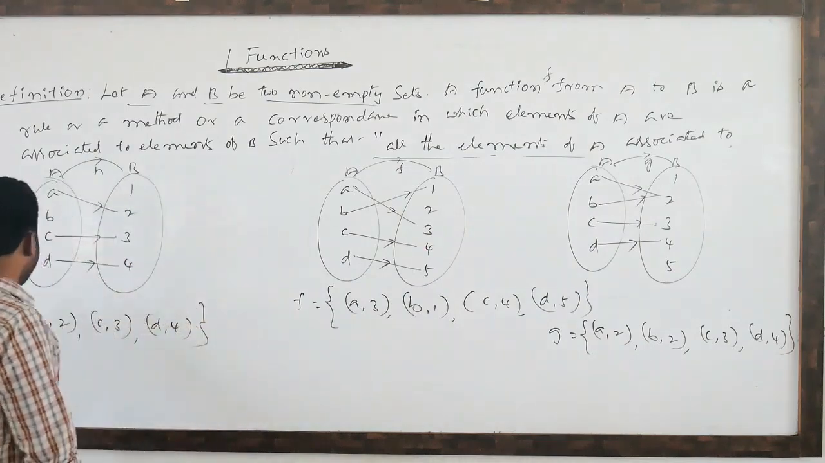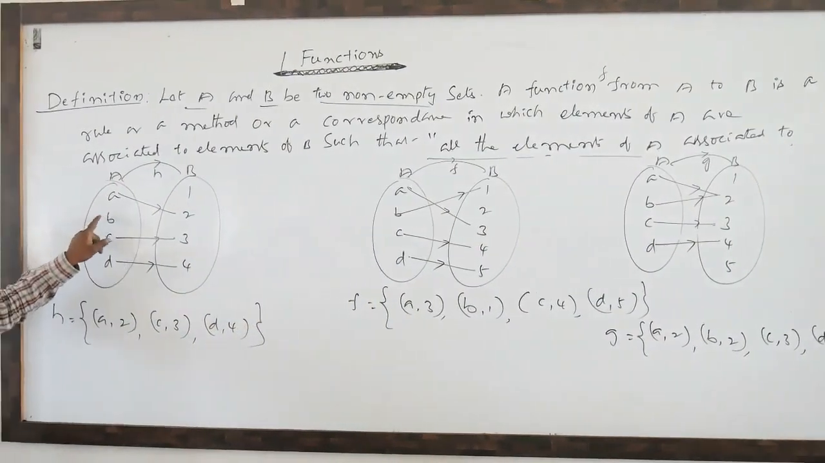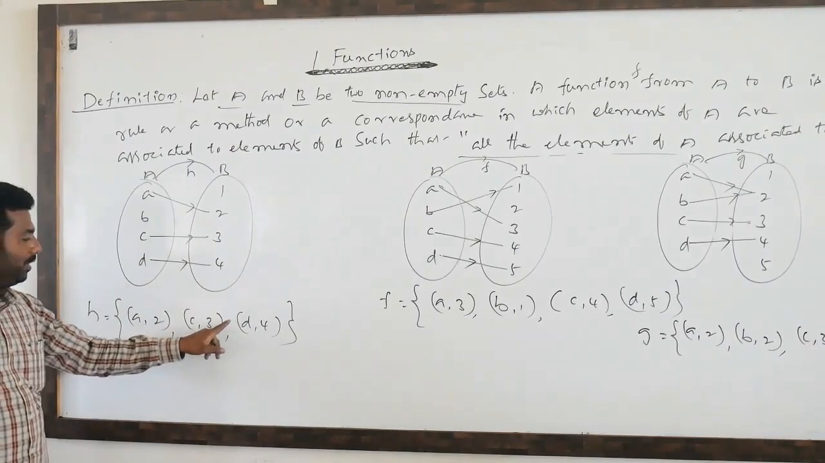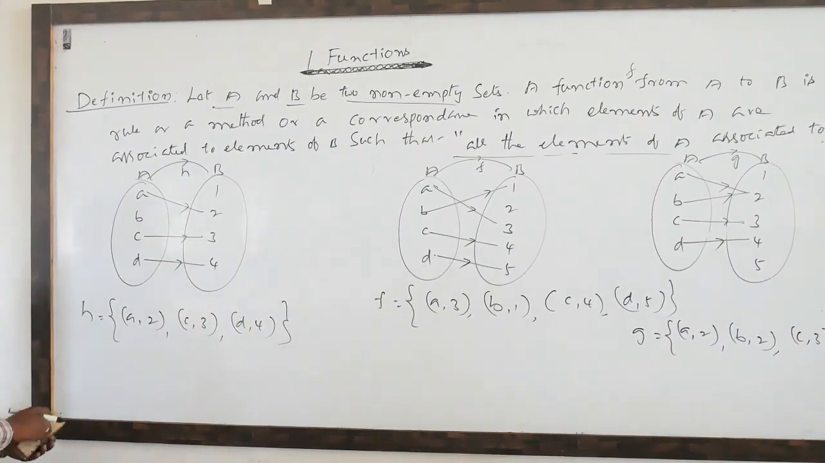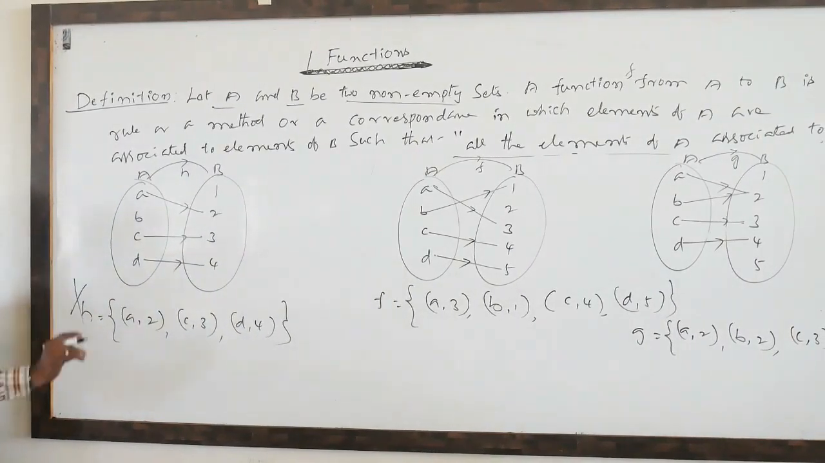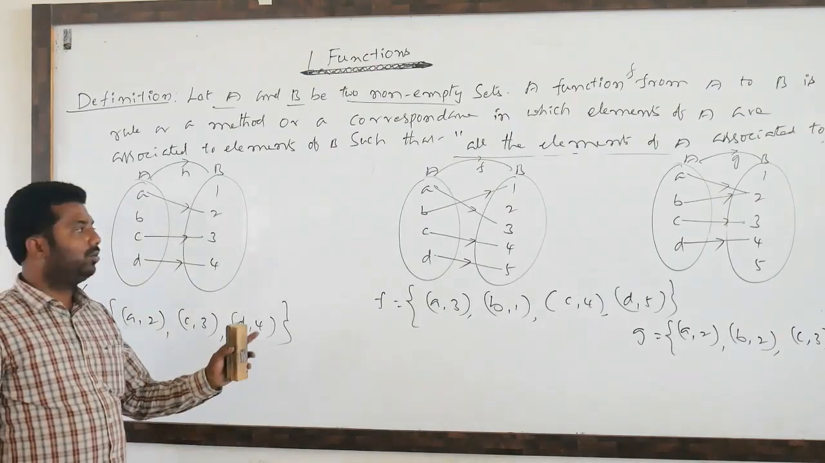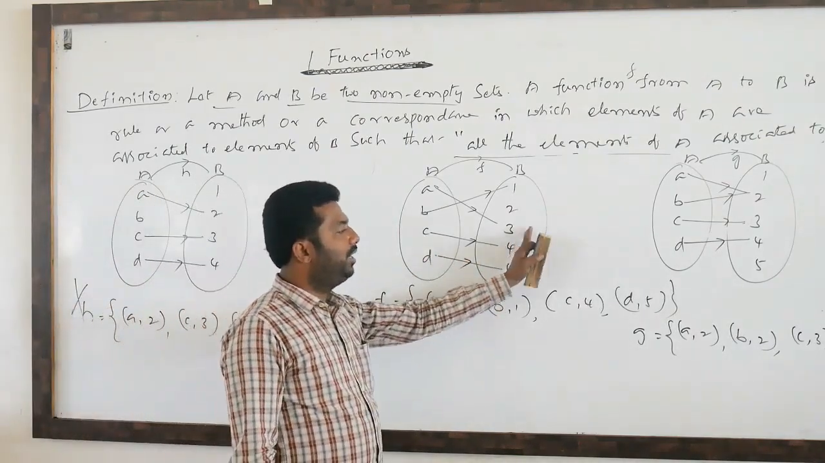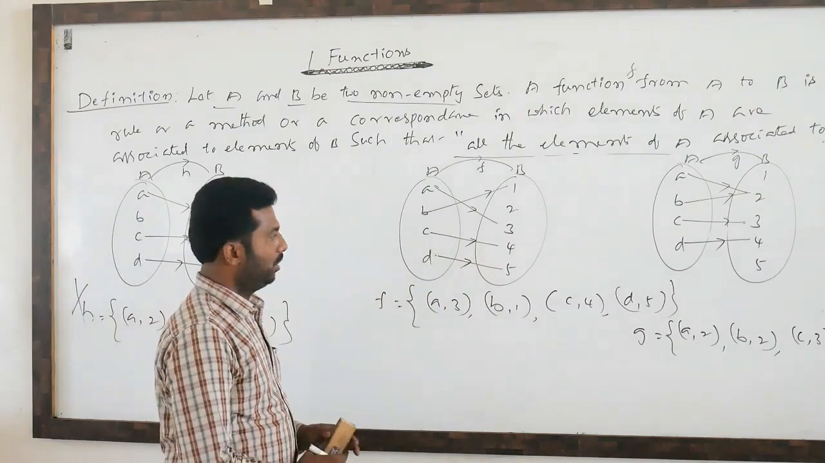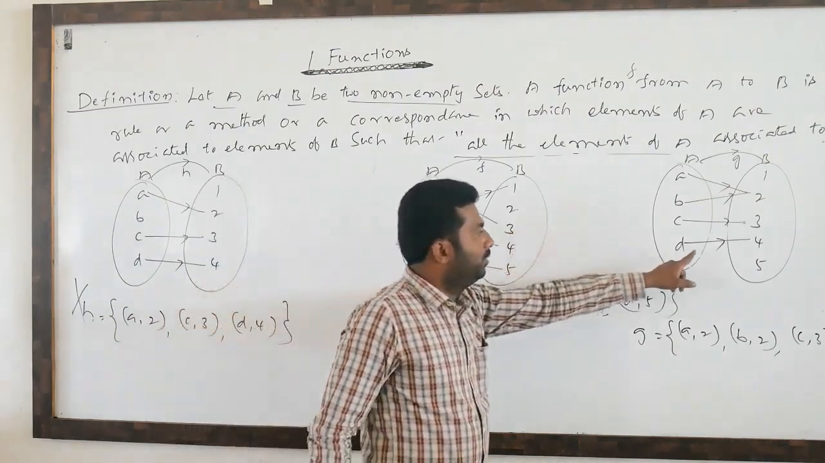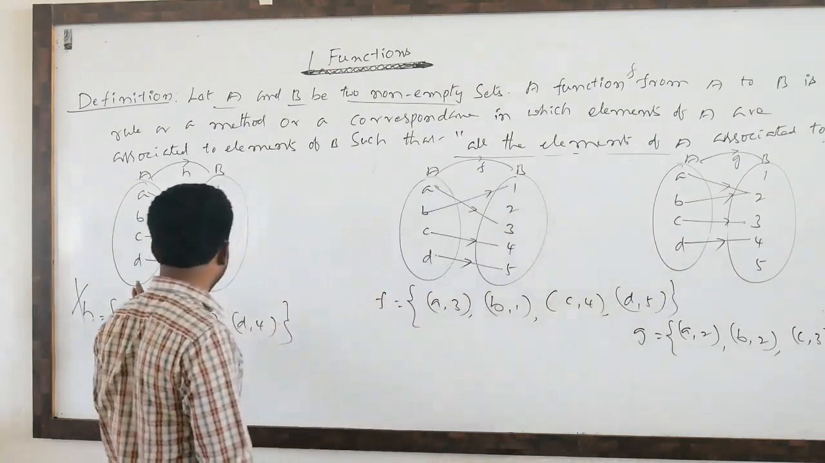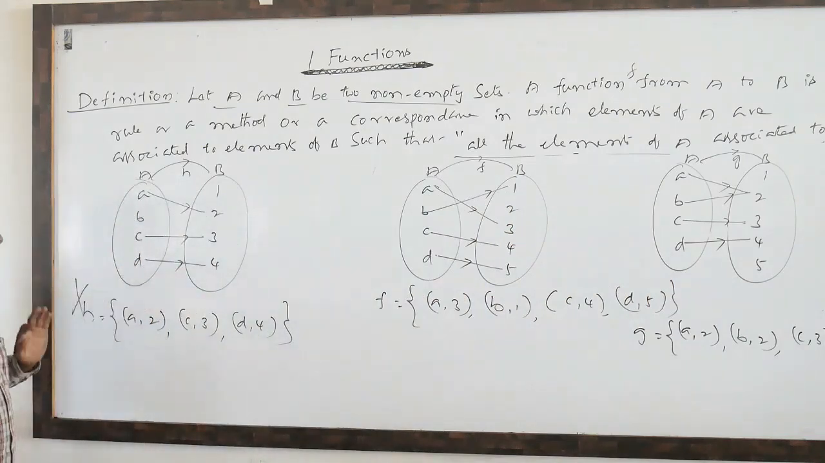Yes. Here A is appearing, B not appearing, C appearing, D also appearing. Means all the elements of capital A are associated to unique elements of capital B. So that is a function. So this is a function, this is also a function, but this is not a function. Next.